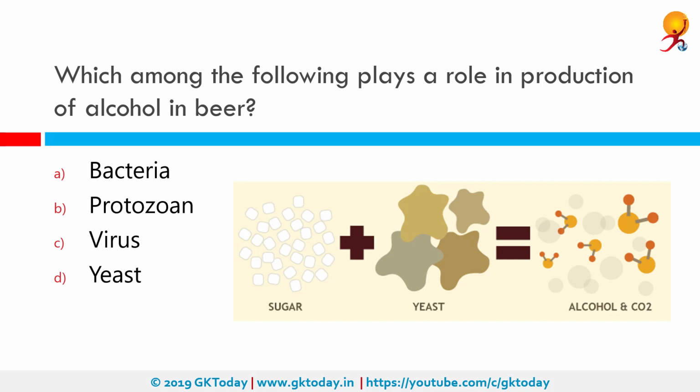Which among the following plays a role in production of alcohol in beer? The correct answer is yeast. Alcohol, that is the metabolic product of yeast in wine and beer making, is specifically produced by yeast during fermentation.